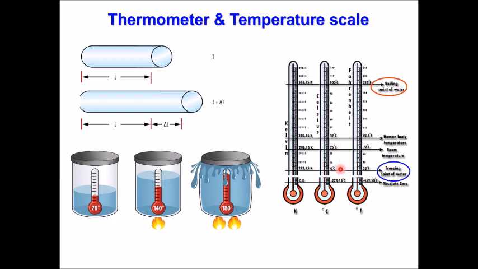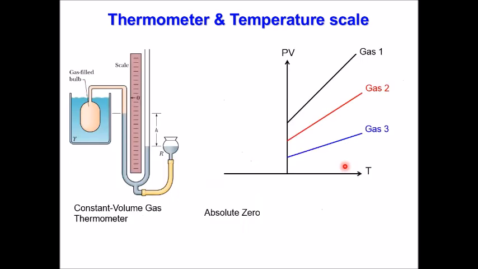So the best system to build a proper thermometer is gas. It's not liquid, it's not solid, it's gas. So that's a schematic of what we call a constant volume gas thermometer. I will not talk about the design, that's out of scope. There is a certain quantity of the gas, which is pressure times volume. The pressure times volume happens to vary linearly with temperature. PV equals nRT. That's for something called an ideal gas.